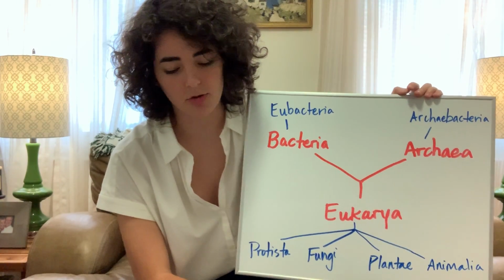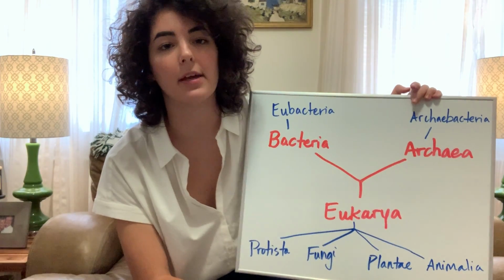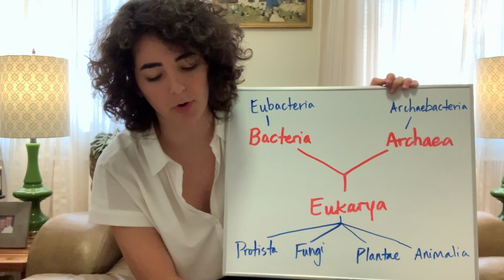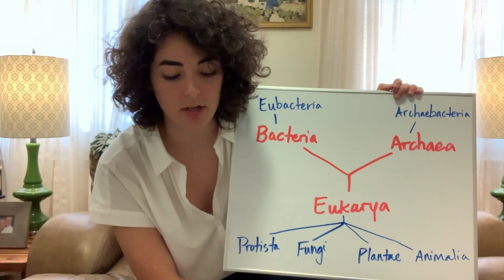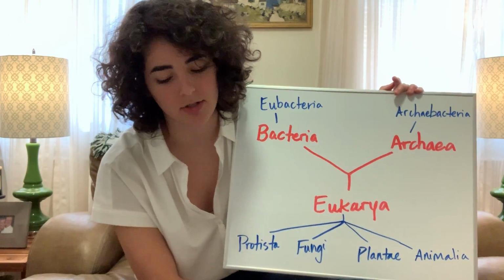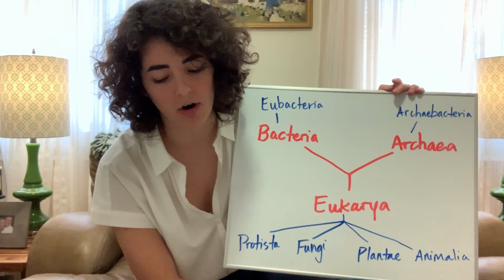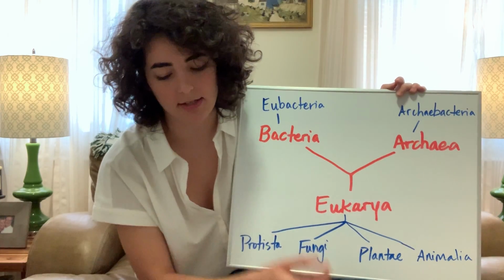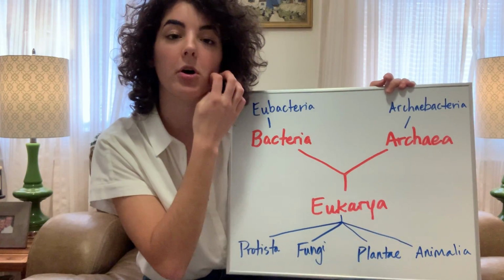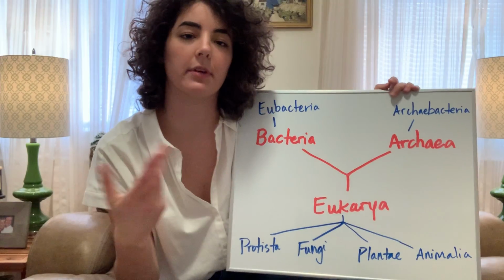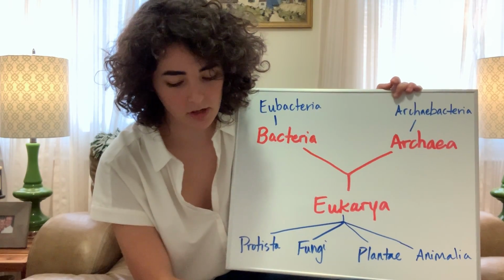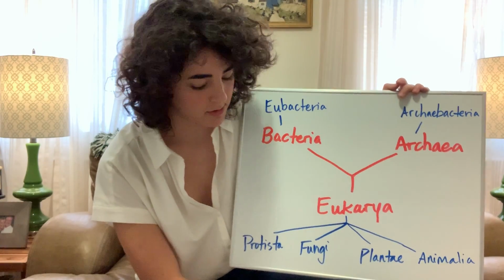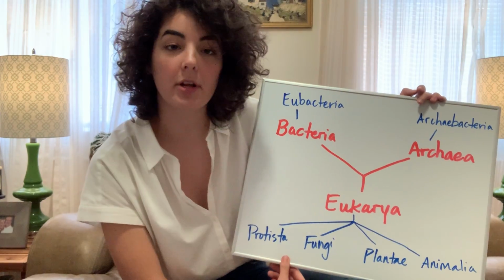We separate these into 3 groups based off of how they get their energy. We've got our animal-like protists, which are protozoans, which are heterotrophs. We've got our plant-like protists, like algae, that are autotrophs, which means they photosynthesize. And our fungus-like protists, which are decomposers. So they're also heterotrophs, but they're specifically decomposers. So these are like fungi, obviously. So those are our protists.